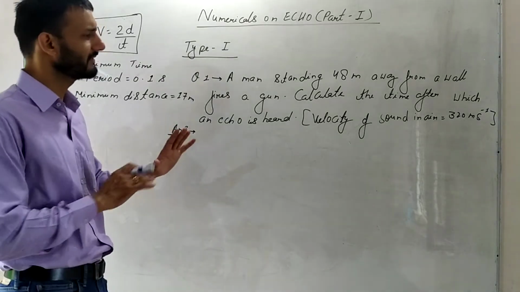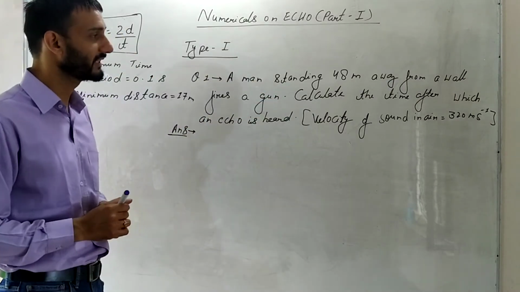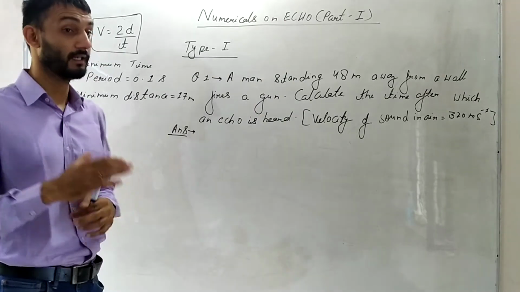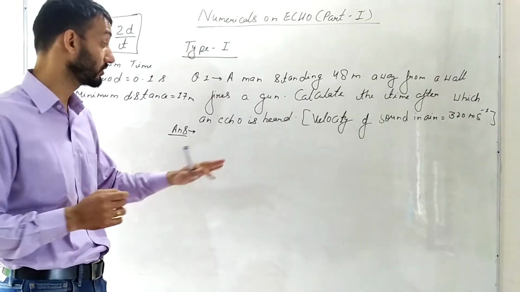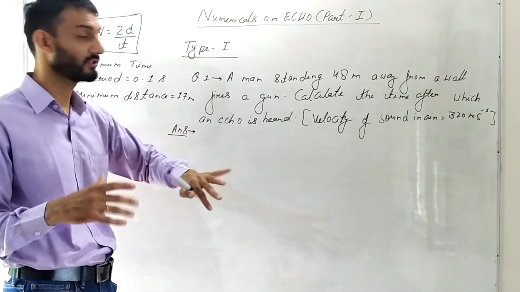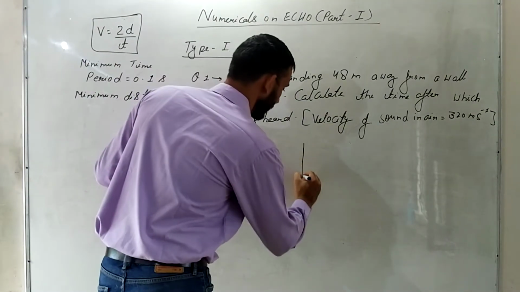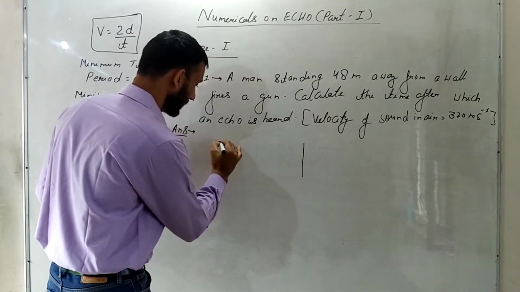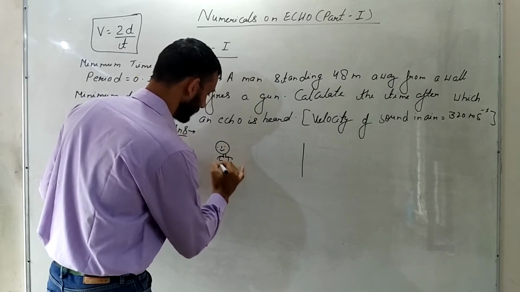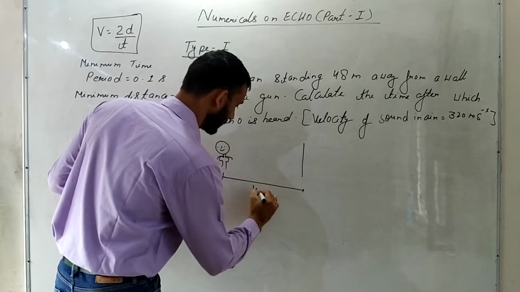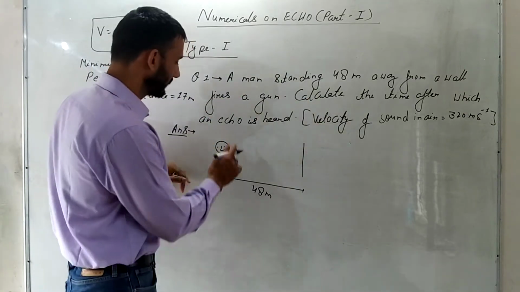Alright, so the very first numerical is a very simple type based on this formula directly. A man standing 48 meter away from a wall fires a gun. I suggest that initially when you are practicing these numericals, you draw rough diagrams in order to get an idea of the numericals. So let us assume this is a wall and this is a man. He is standing 48 meter away from the wall, and he fires a gun.